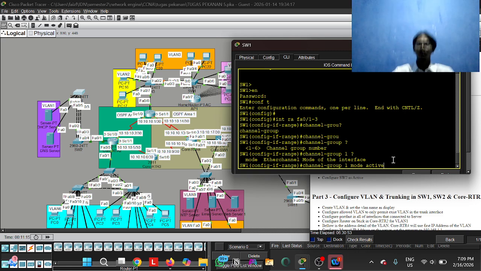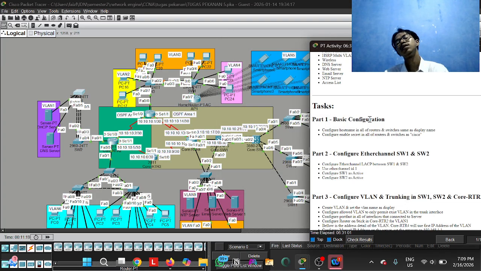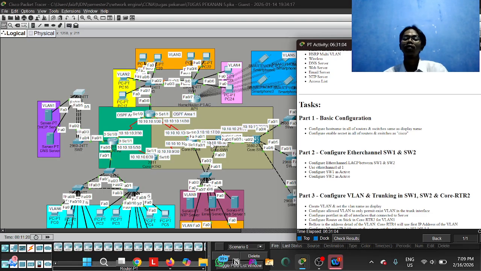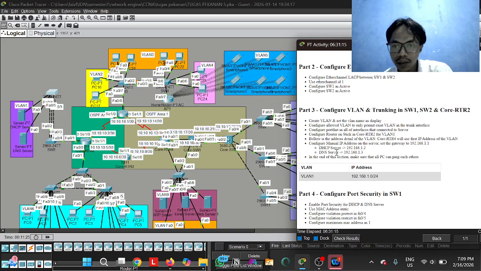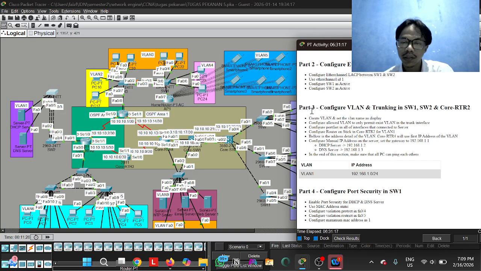If we enter, we will get the information that we have made the topology, the EtherChannel. This is active, and we configure again here with the active interface. After that, in part 3 we must configure VLAN and trunking in SW1, SW2, and core router 2.